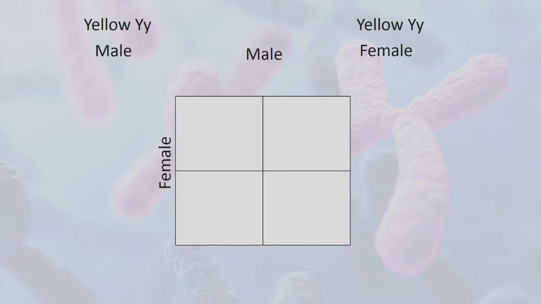So example of the traits, we have here a heterozygous yellow from the male and heterozygous yellow from the female. So what are we going to do? We have to distribute this capital Y and small letter y for the male and capital Y, small letter y for the female.